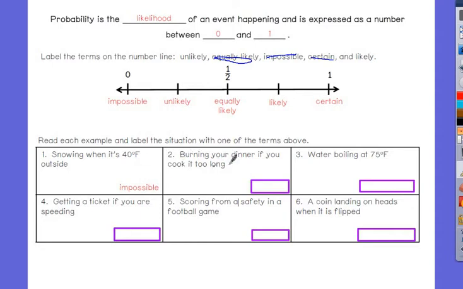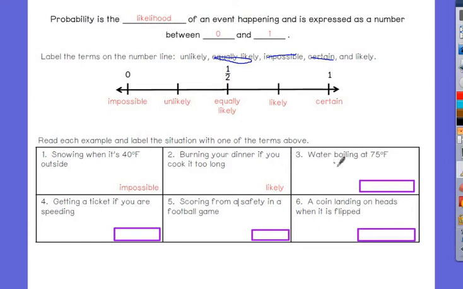Burning your dinner if you cook it too long. Does it happen every time? No, but it is likely. Ask questions. So this has to do with knowing from prior, out-of-school knowledge. It is math, but you have to use common sense.